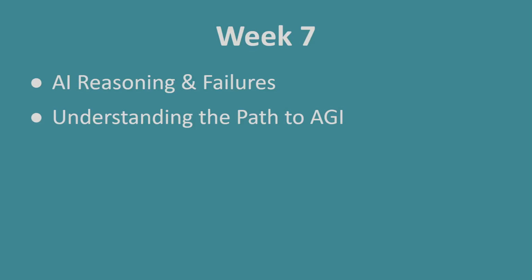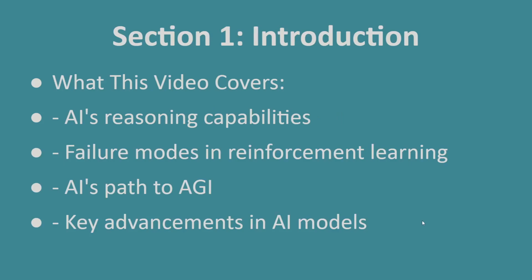Alright, now we're on week 7, and this week's topics are AI reasoning and failures and understanding the path to AGI. So, let's go to the next slide. What we're going to be covering for today.